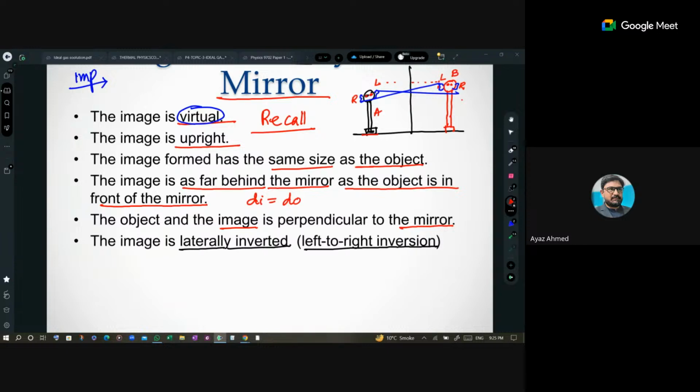This is person B. The right ear of person B is in front of the left ear of person A. Sorry, it was the right of B, and this is the left of B. But it is appearing on the left side for this observer. So this is called lateral inversion.